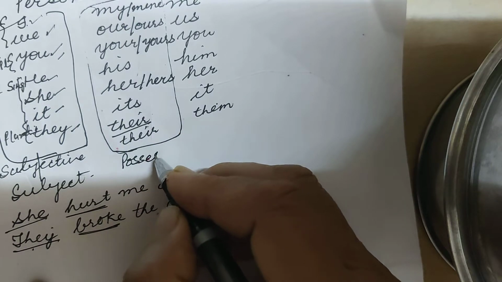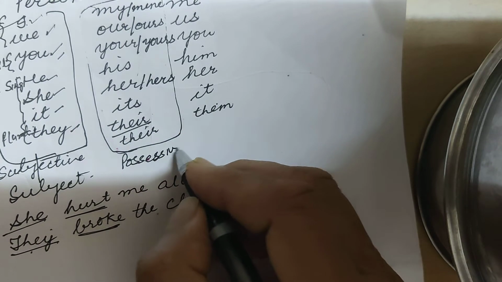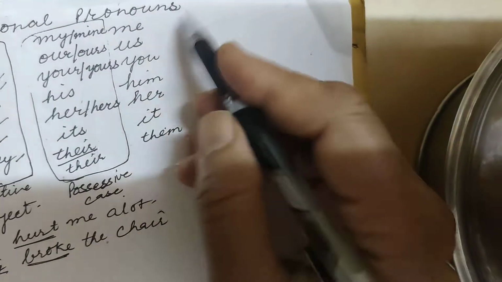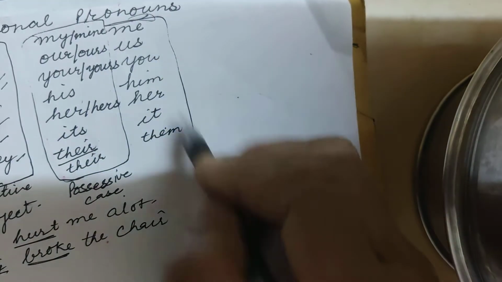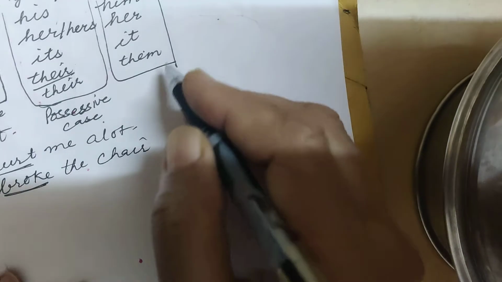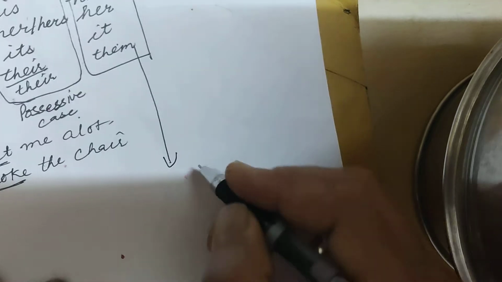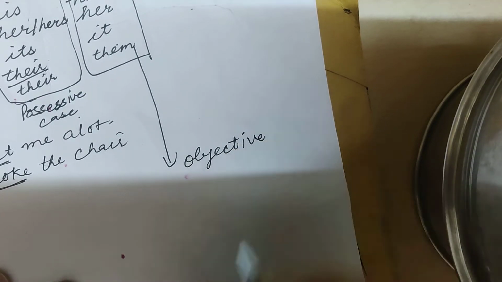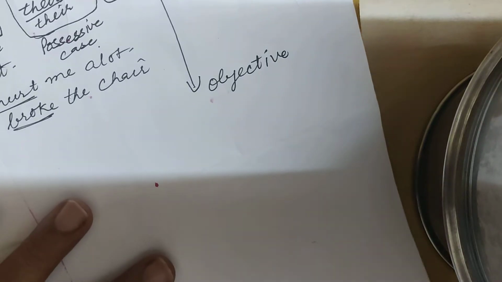So they are called to be in the possessive case. And these pronouns, whenever we use them in sentences, are used as an object. So they are called to be in the objective case.